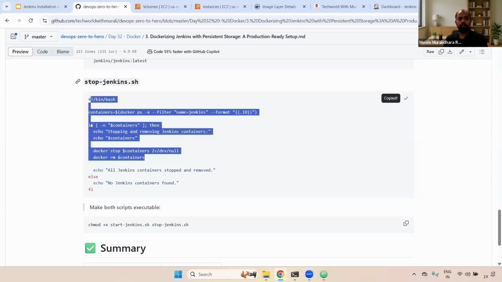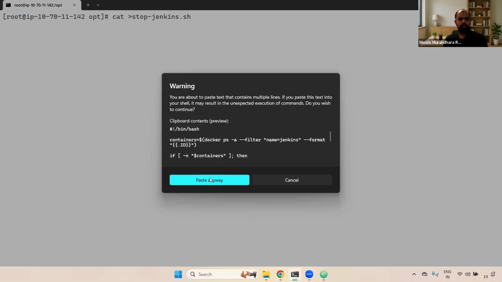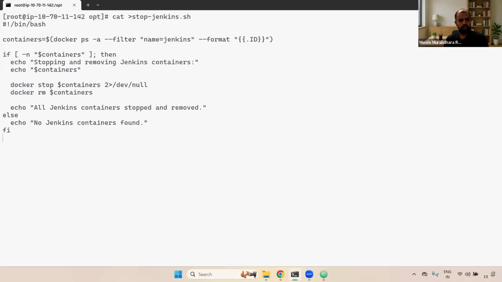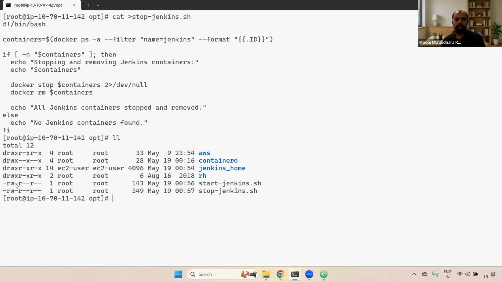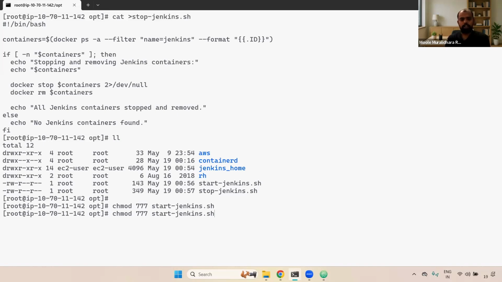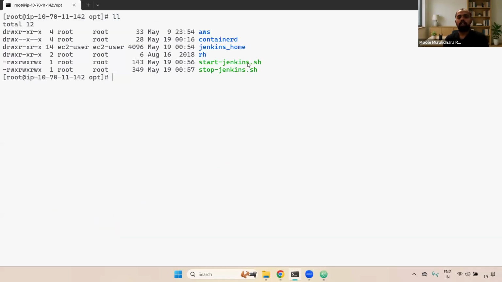Just copy this one, I'm going to paste it here, and you can save it with Control D. And here you can see that currently we don't have execute permission. So I'm going to give chmod 777 to start-jenkins.sh, similarly stop-jenkins.sh as well. I'm giving full permission 777 only. And here you can see we have start-jenkins.sh and stop-jenkins.sh.